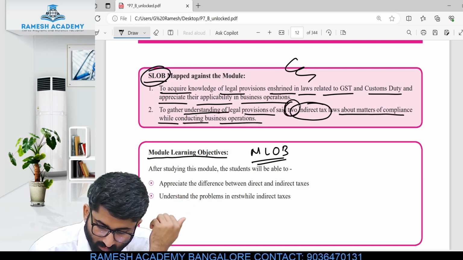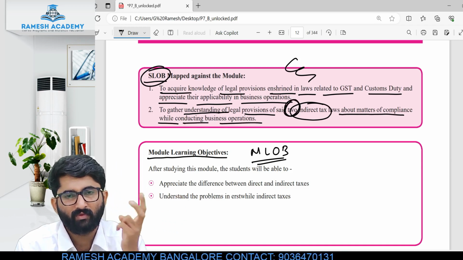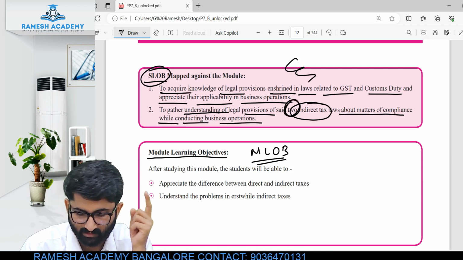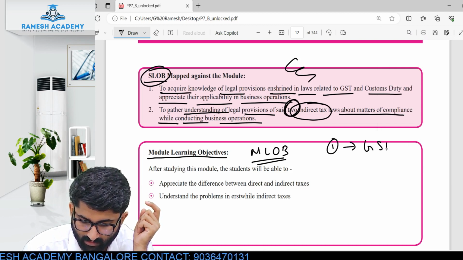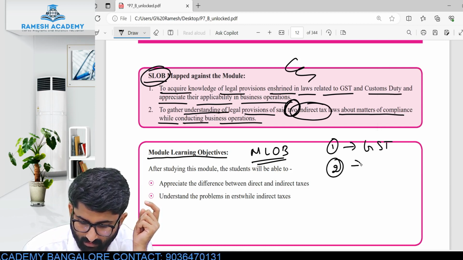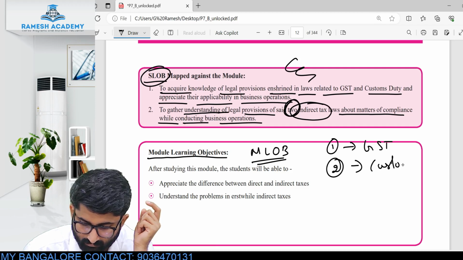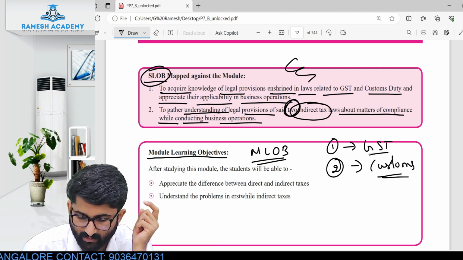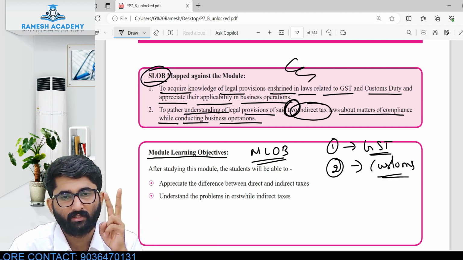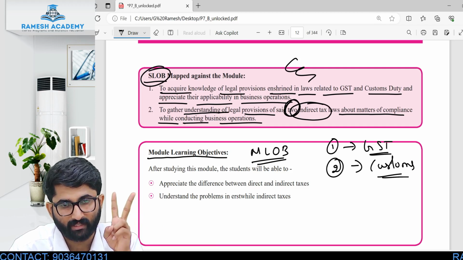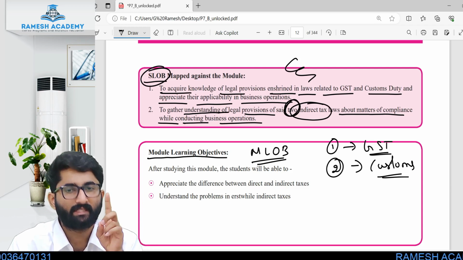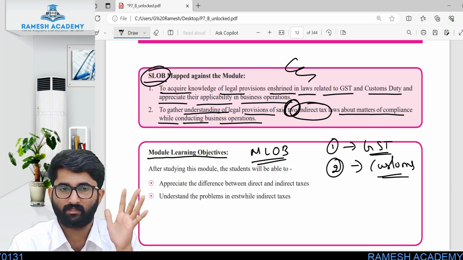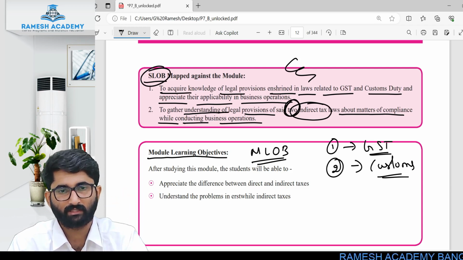Now the question is, sir, what are these two? One is GST, and the second one is customs. These are the two indirect tax laws that we are studying in this syllabus. So these two things we have to discuss.